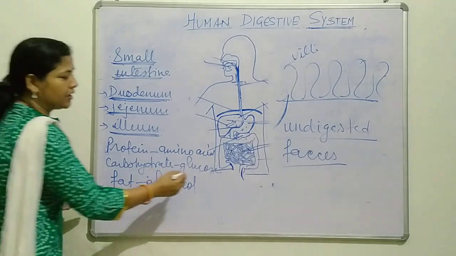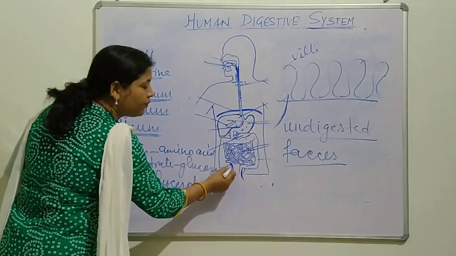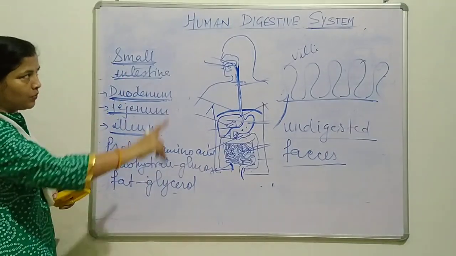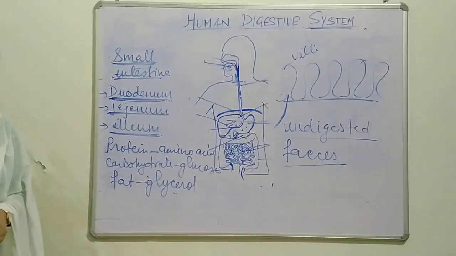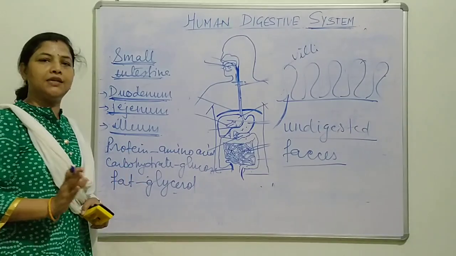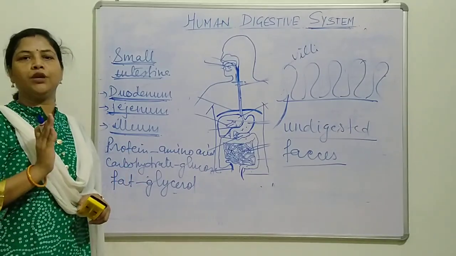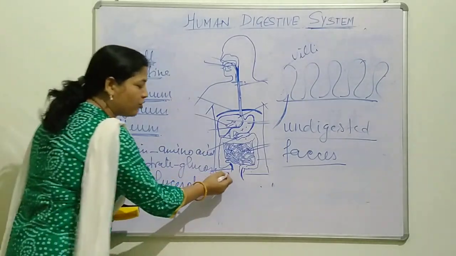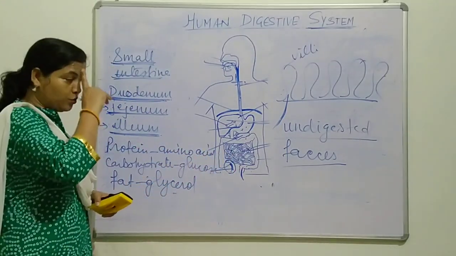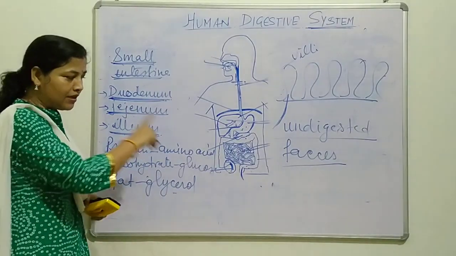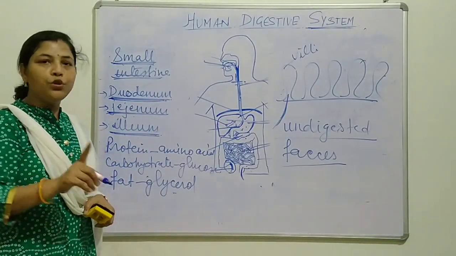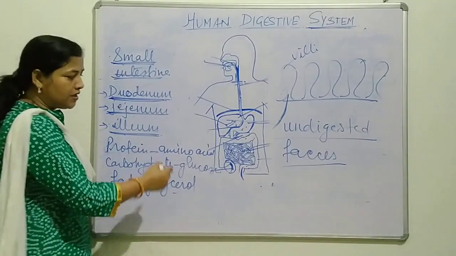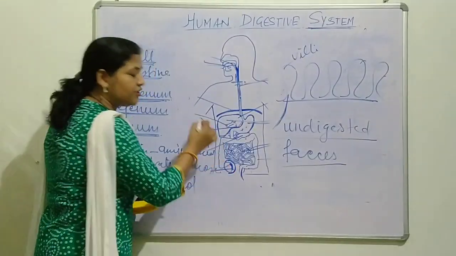There was one part in this whole digestive system known as the vermiform appendix. This vermiform appendix is actually a vestigial part of our body. It has no use. It is useful in grazing animals, where it helps in the digestion of cellulose. But there is no use of the vermiform appendix in our case. That is why it is known as a vestigial organ.